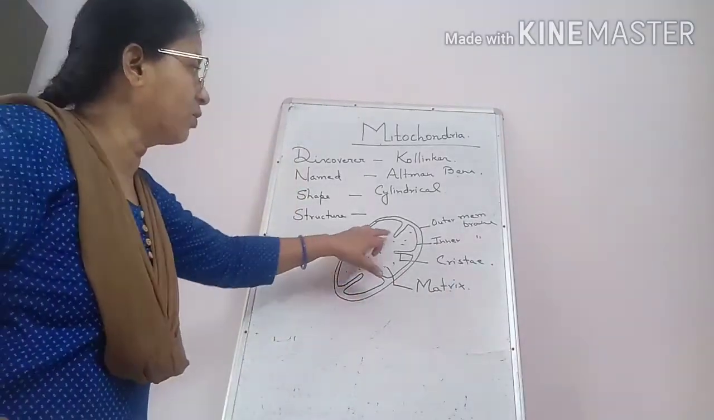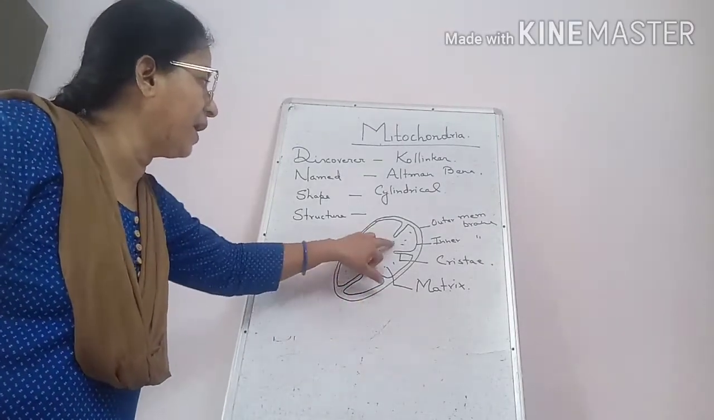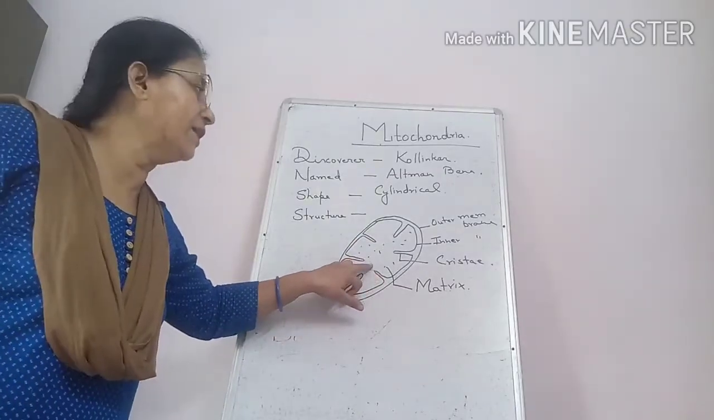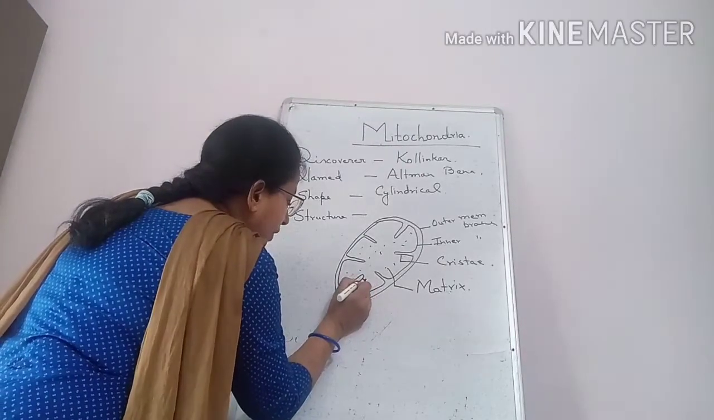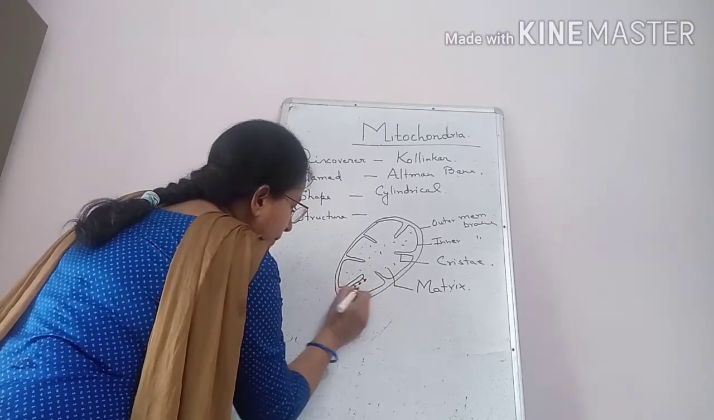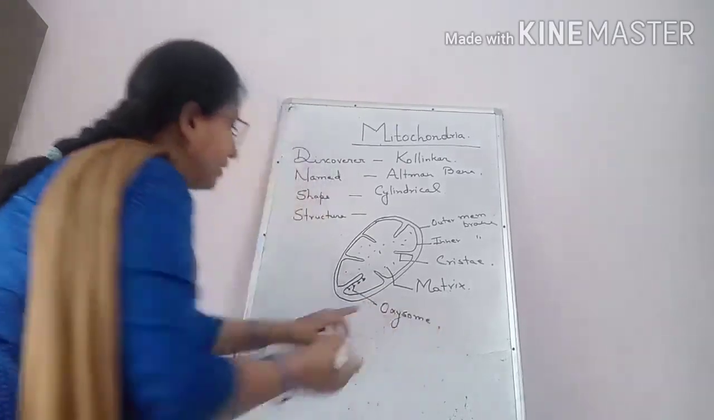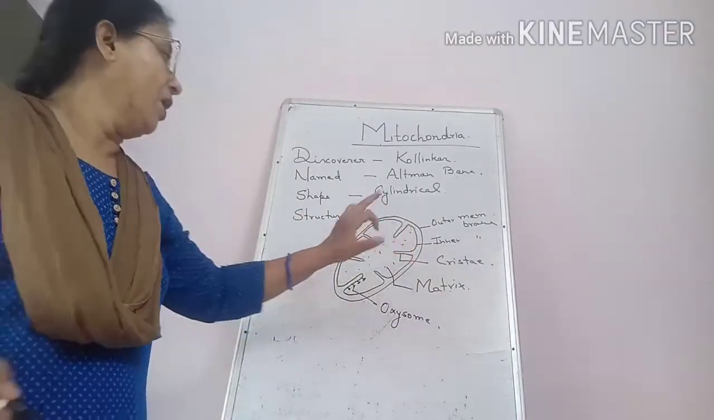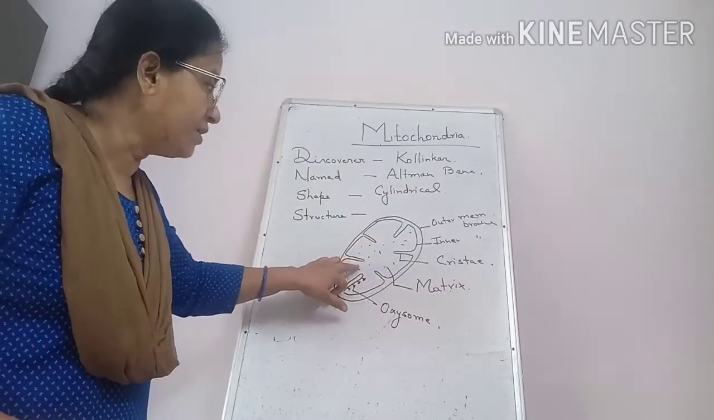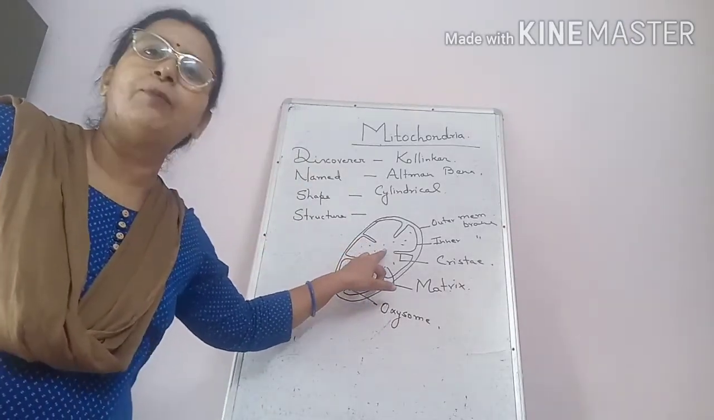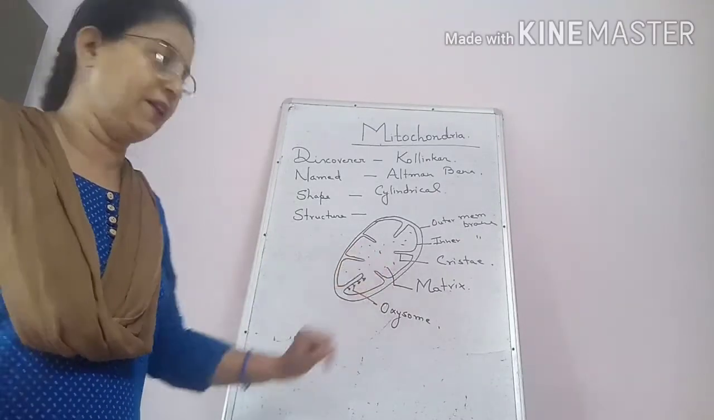Here, on this cristae, which is present as a finger-like projection inside the matrix, inside the cavity, oxysomes are present. Oxysomes are present on each and every cristae. This is the site. Here in the matrix, enzymes are present. With the help of these enzymes, food is oxidized to liberate energy.